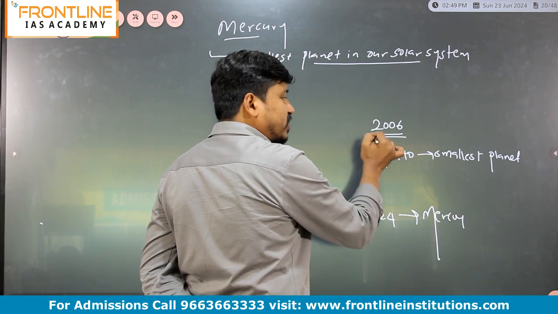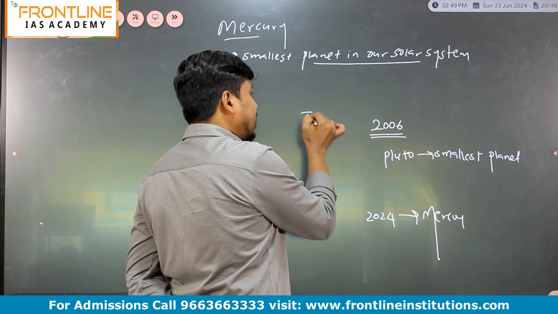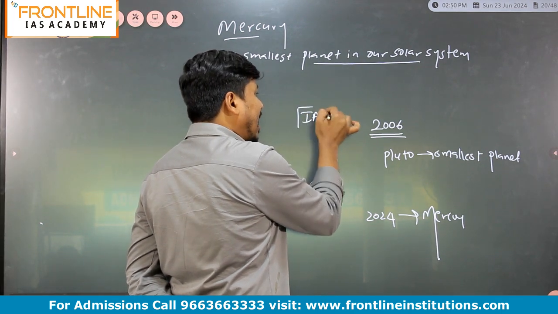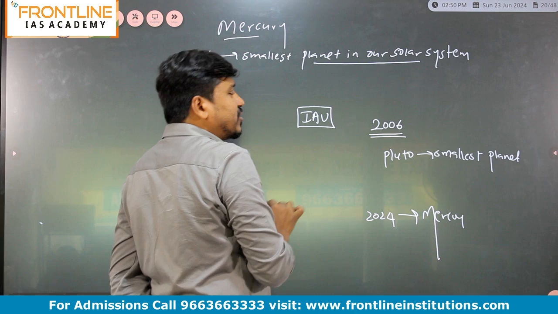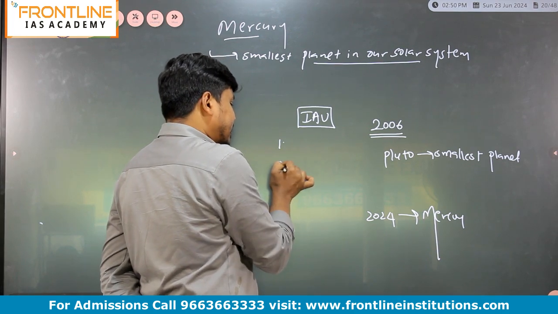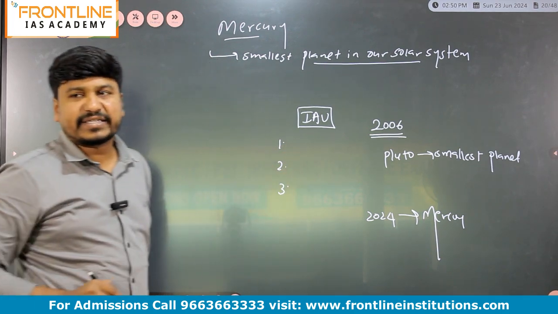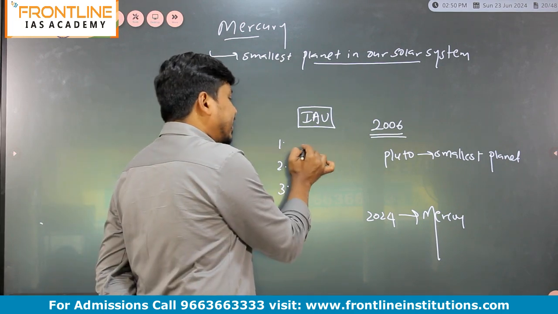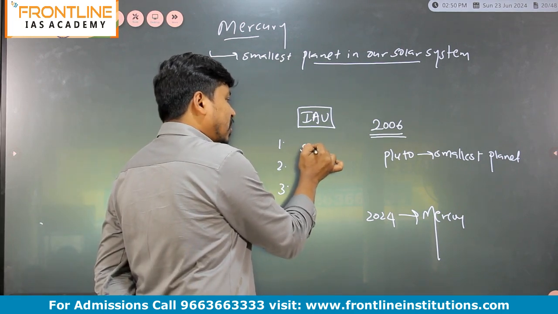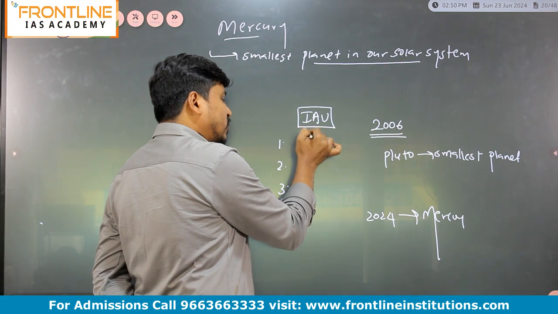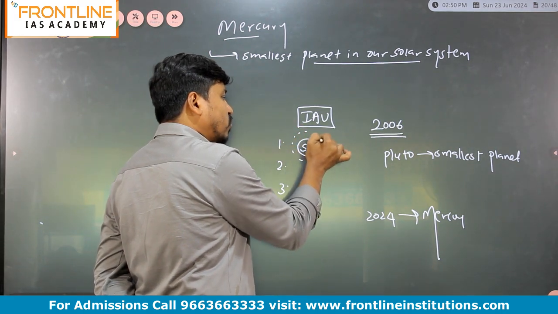Because in 2006, please remember, the International Astronomical Union, IAU, this organization kept three criteria for the planets. The first criteria: the celestial body should revolve around the sun to be called a planet.